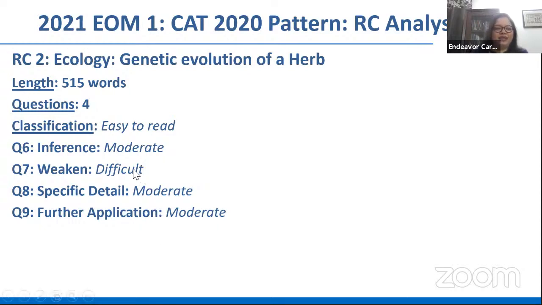But the questions again, you will find one is difficult, the weakener question, because you wouldn't know how to address it. The further application question, if you have understood the passage well, you'd be able to take. The inference and specific detail questions were again a little time consuming, though we've marked them as moderate, because the options are lengthy. But you can see that there are 3 questions marked moderate here and only 1 marked difficult.